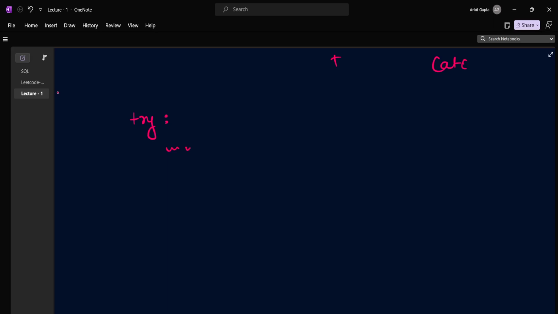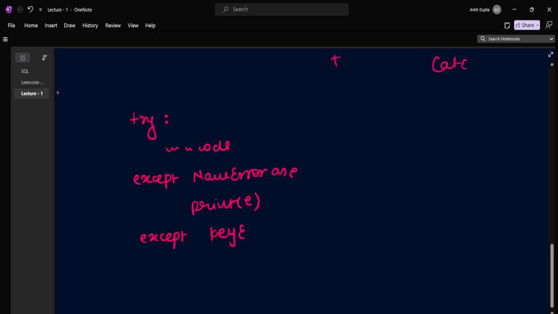So here we write our code basically. Then we write except, let's say we write NameError as E, and then we write print E, and then let's say we write except KeyError as E, and we print E, and then let's say we write else.